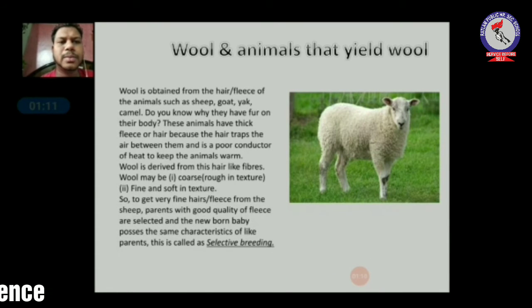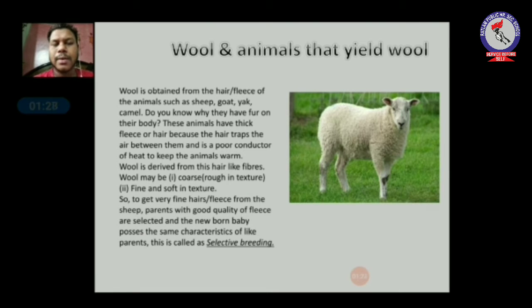Wool is obtained from the fleece of animals, as you know. So why do these animals have thick fleece or thick fur over their body? Because the fleece traps air between the hairs, and air is a poor conductor of heat, so it keeps the animal warm during the winter season.